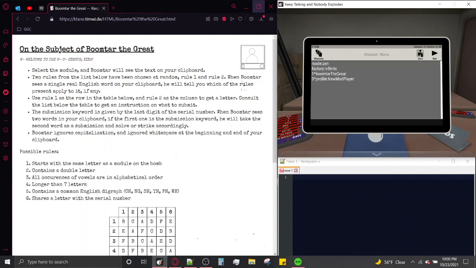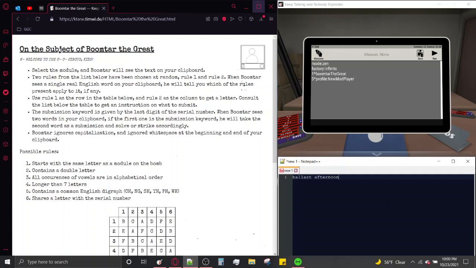Today I am here with another Keep Talking and Nobody Explodes modded module tutorial, and today I am here with Boomtar the Great. Boomtar the Great is the first module come up for the second KTaNE modding jam with the theme of unusual interaction, and by golly, does this module have an unusual interaction. It uses the clipboard of your PC.